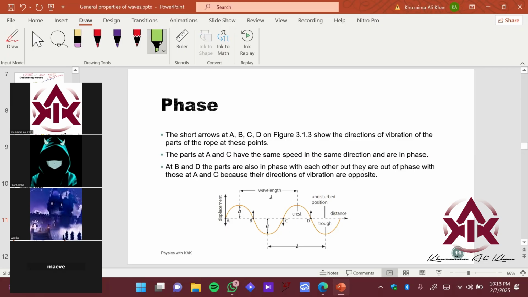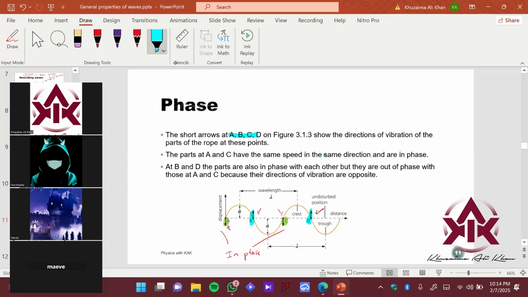You can see the arrows here: arrow A, arrow C, and then arrow B and arrow D. The short arrows A, B, C, D show the direction of vibration of the particles at position A, B, C, and D. You can see that A and C are moving in the same direction, and the arrows also have the same length. So A and C are in phase. In phase means they are moving in synchronized motion. If A is going down, C will also go down, and if A is moving up, C is also going to move up. So they are synchronized, and called in phase.